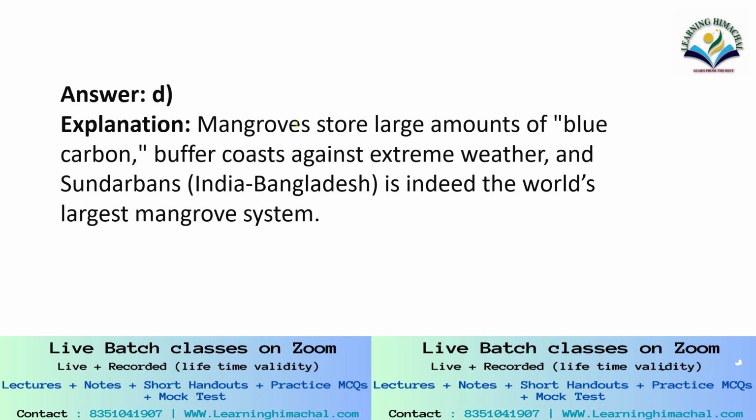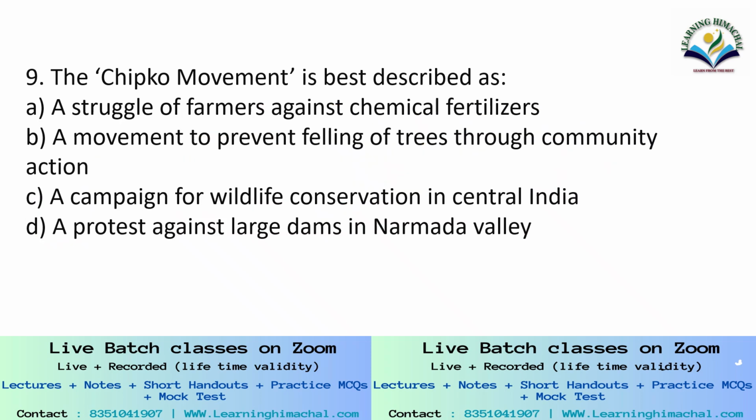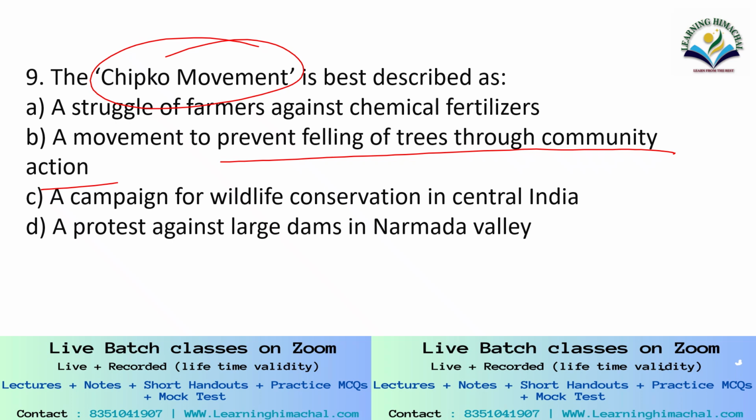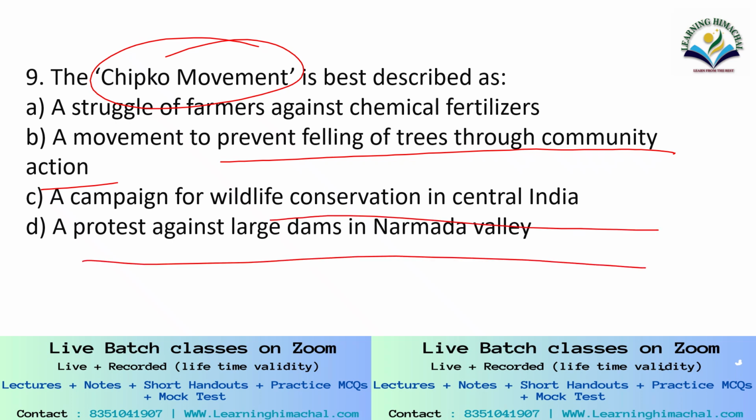Mangroves store large amounts of blue carbon, buffer coasts against extreme weather, and the Sundarbans, India and Bangladesh, is indeed the world's largest mangrove system. Second last question for the day. The Chipko movement is best described as a struggle of farmers against chemical fertilizer, a movement to prevent felling of trees through community action, a campaign for wildlife conservation in central India, a protest against a large dam in Narmada Valley.